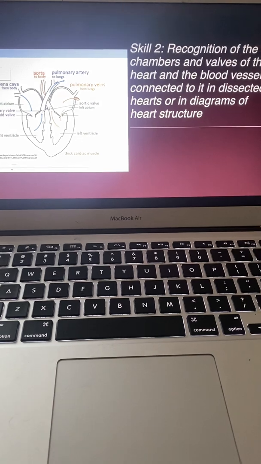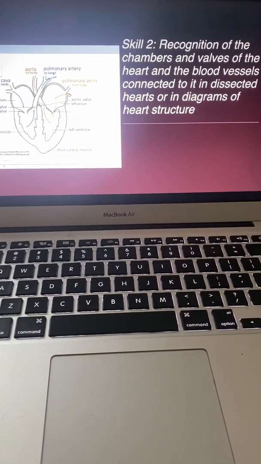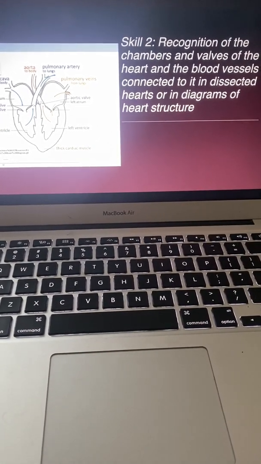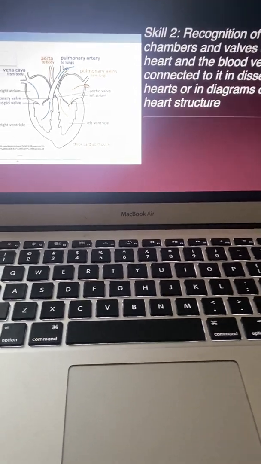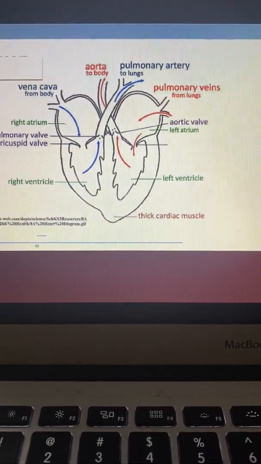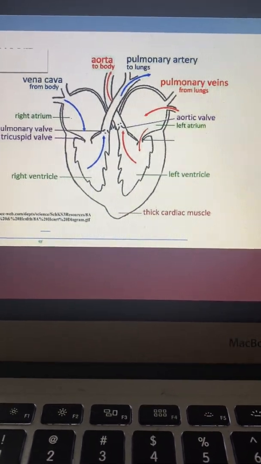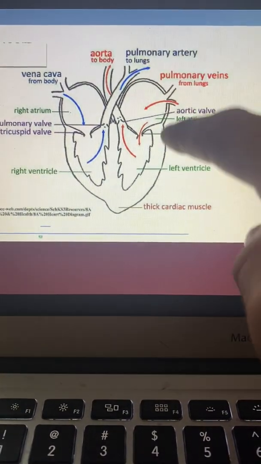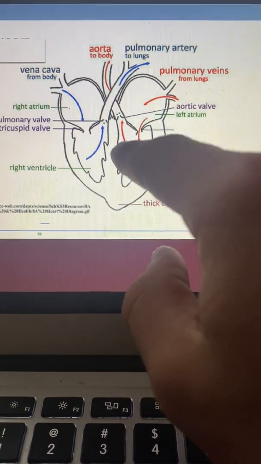Skill 2. Recognition of the chambers and valves of the heart and blood vessels connected to it, and dissected hearts or diagrams of heart structures. Here we have a heart structure, and you will want to know and study this. So make sure you can label all of these things if you are given a blank heart structure.